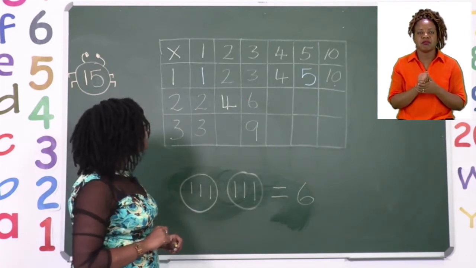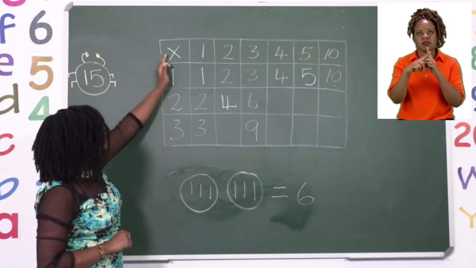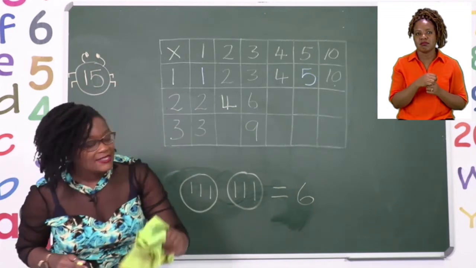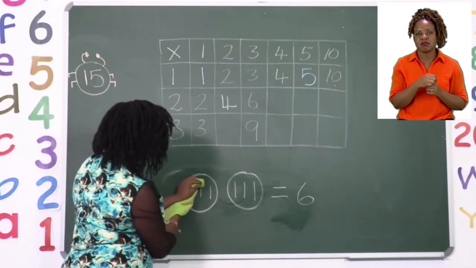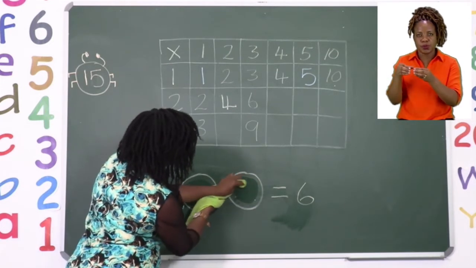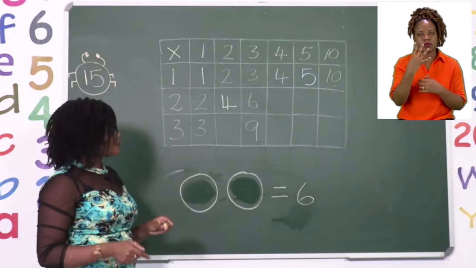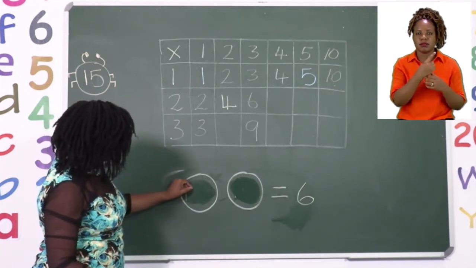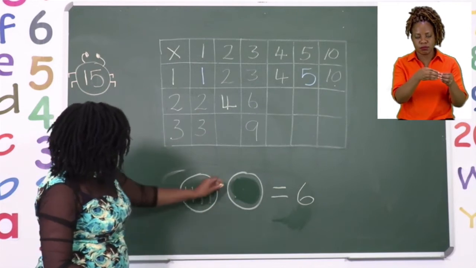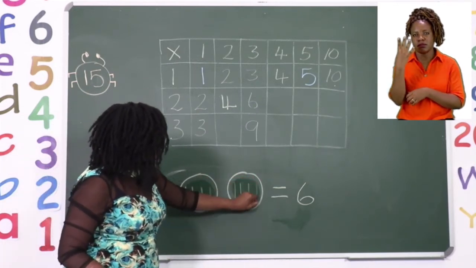Now let's move on to the next one, which says 2 sets of 4. So at this time, instead of having 3 things in our sets, we are going to put 4 things. So let us put 4. Are we ready? 1, 2, 3, 4. 1, 2, 3, 4.